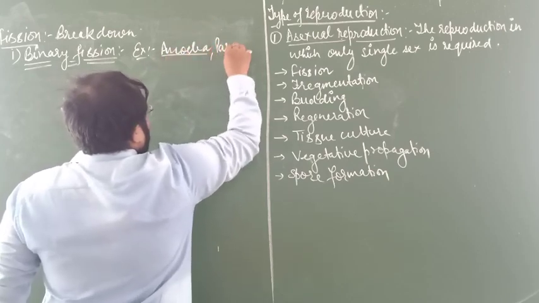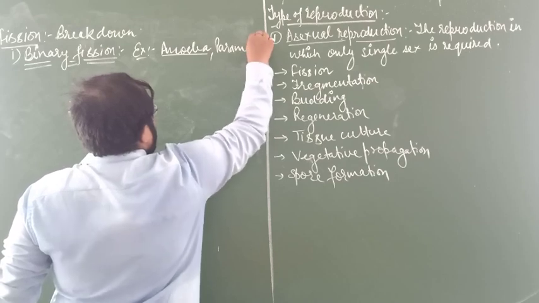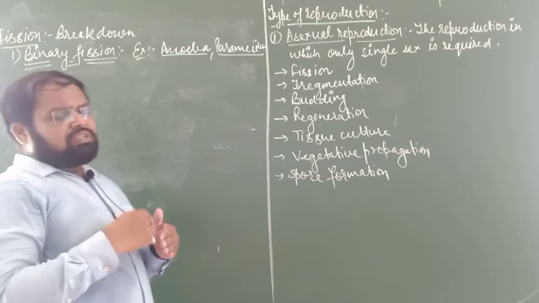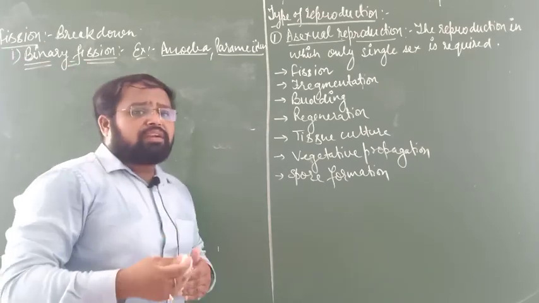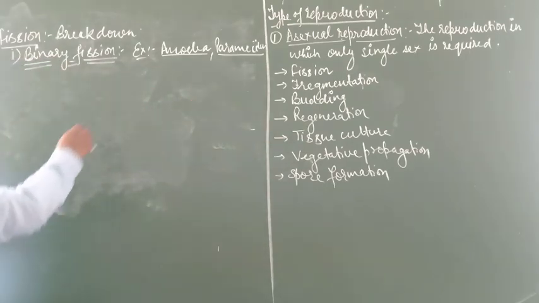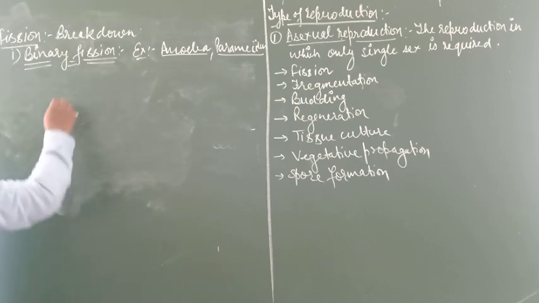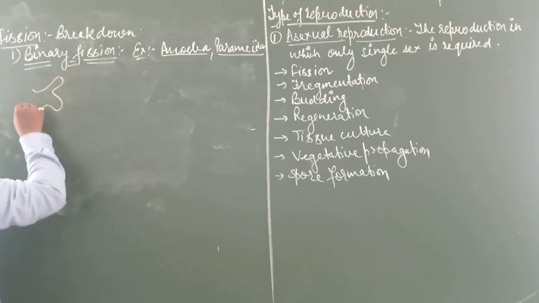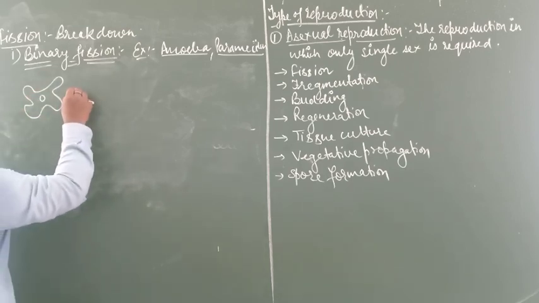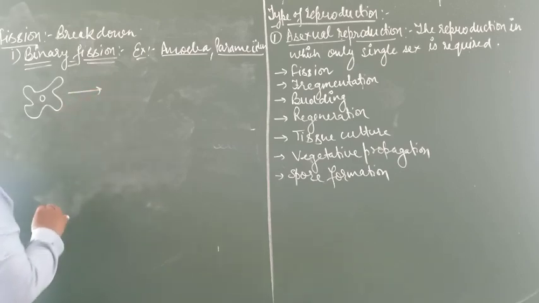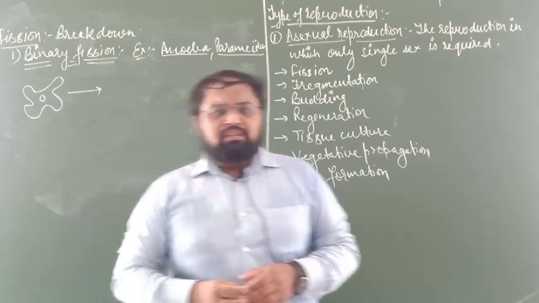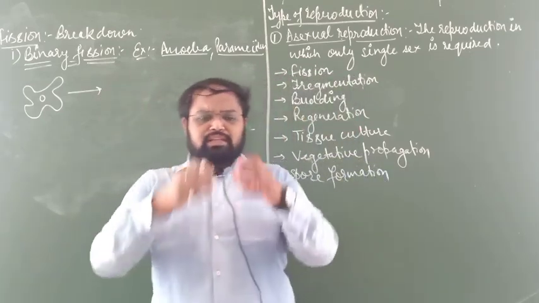Amoeba or paramecium. In your syllabus only amoeba is there, but if you prepare for NTSE or Olympiad, then paramecium will also be included. Now here we will discuss the amoeba. Suppose this is the structure of an amoeba, going to the process of binary fission. In binary fission we have to know so many things. Suppose this one is the amoeba.